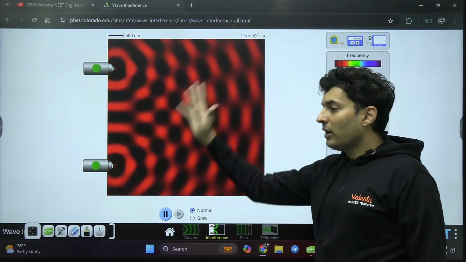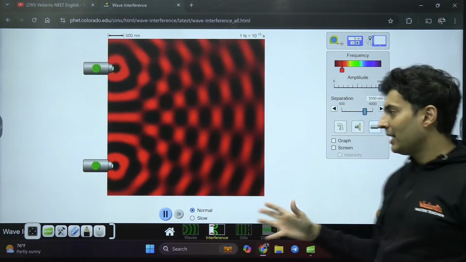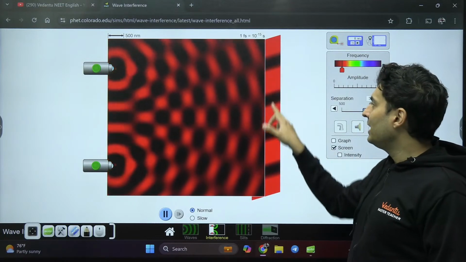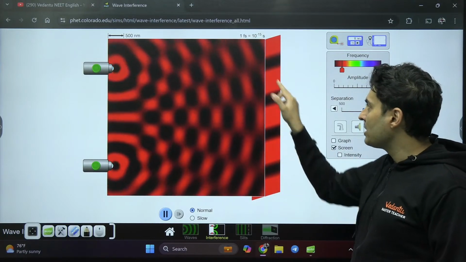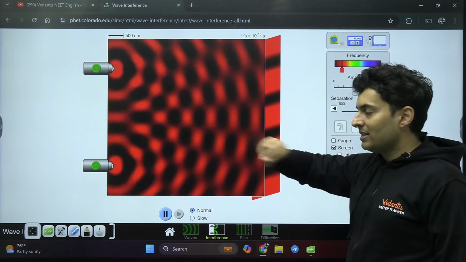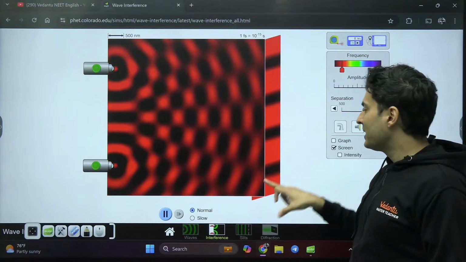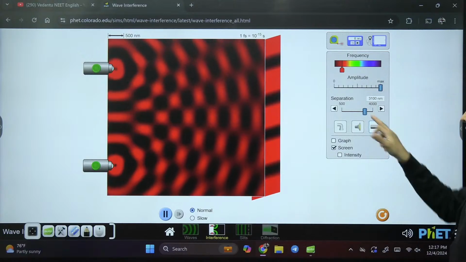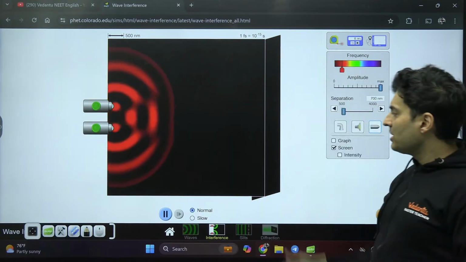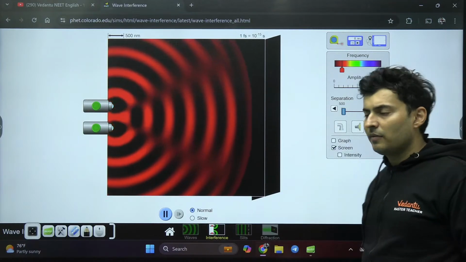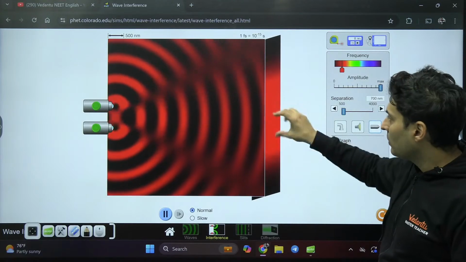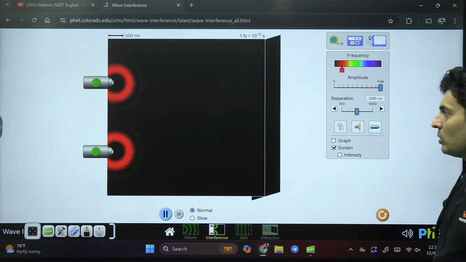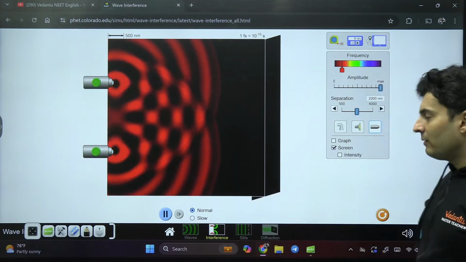The best part is you can observe this interference on a screen through a naked eye by placing a screen in the front. Wherever constructive interference is happening, you will see bright regions over there. These are bright fringes, bright bands. And wherever destructive interference is happening, you will see dark fringes over here. They are the dark bands or the dark fringes. And you can see changing the separation obviously changes the manner in which the bright and the dark fringes are created, how far they are separated. Now you can see one big bright fringe, so the other bright fringe is way out of the screen. Maybe I'll have to change the distance between the sources. Maybe then I will be able to see it.